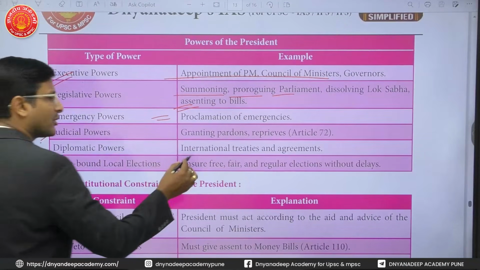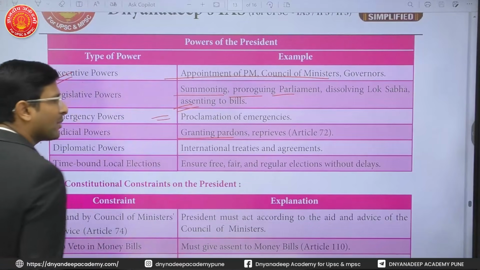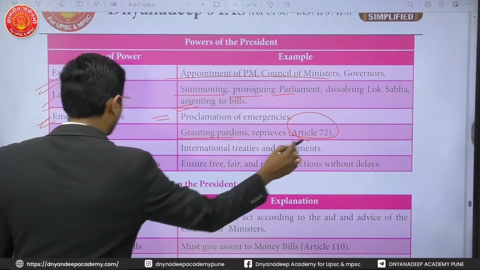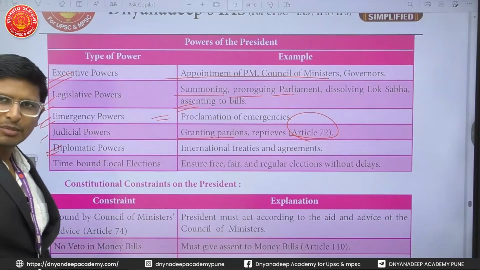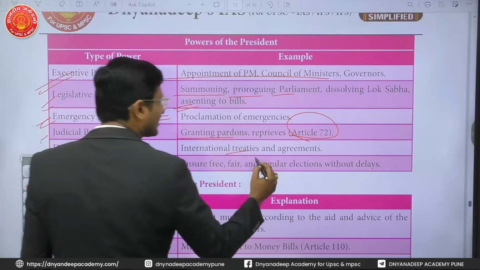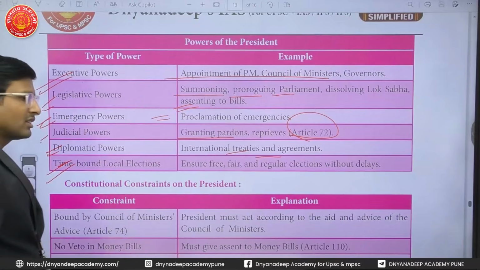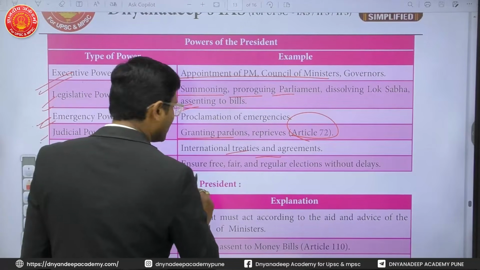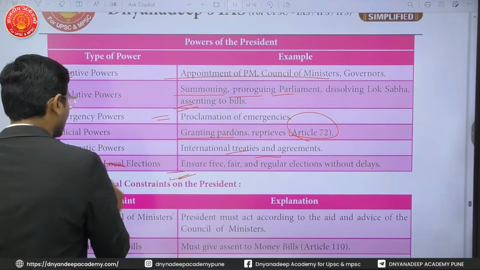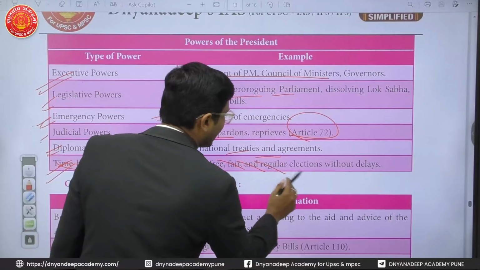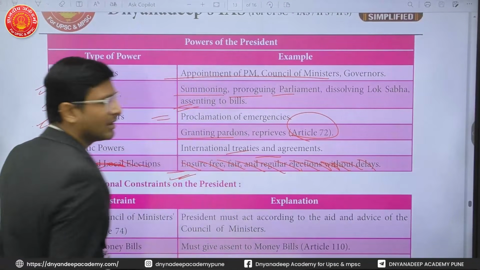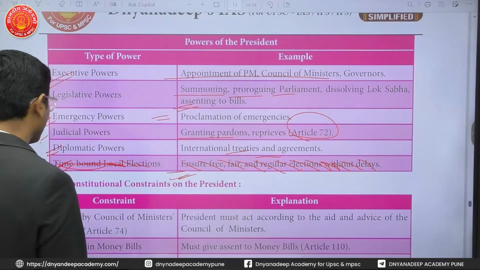Judicial power he has with respect to the appointment of the judges, providing pardons and reprieves under Article 72. Diplomatic powers he has because the international treaties and the agreements are signed in the name of the President. He ensures that all the institutions are working effectively here.